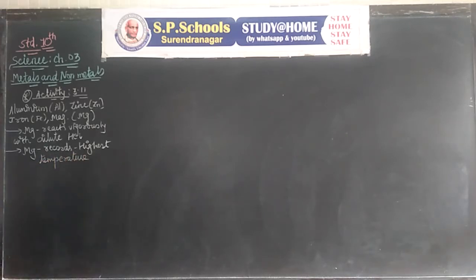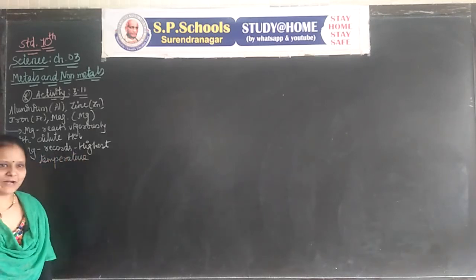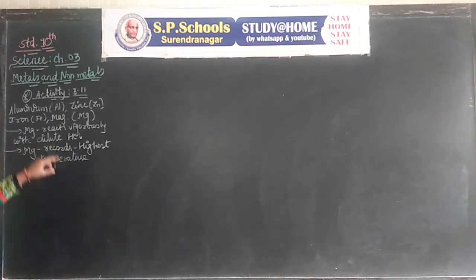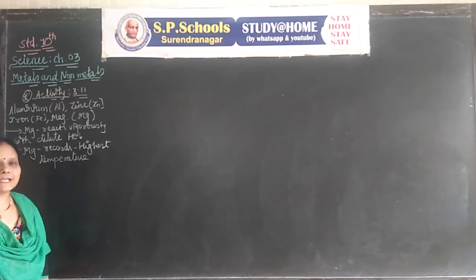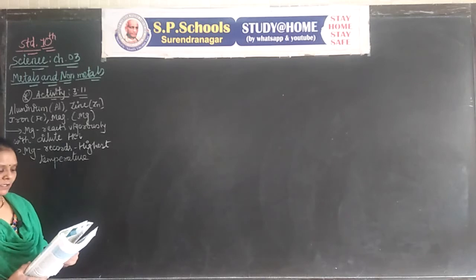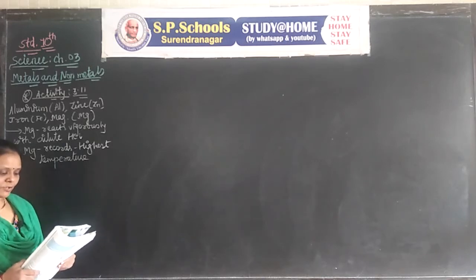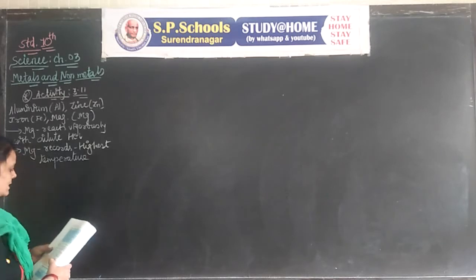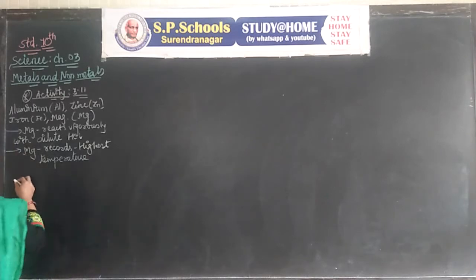See, it is not given in the textbook, but if you know which metals can react, which metals cannot react with dilute hydrochloric acid, it will be copper. Arrange the metals in the decreasing order of reactivity with dilute hydrochloric acid.